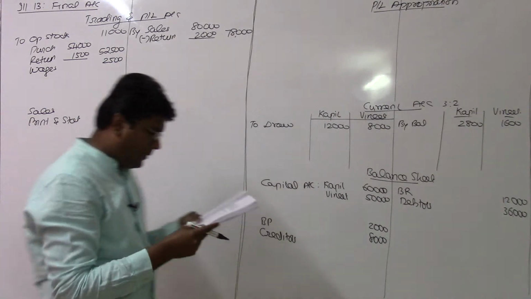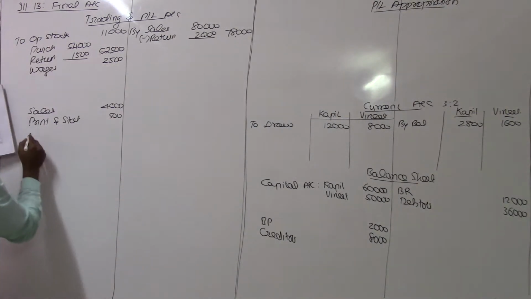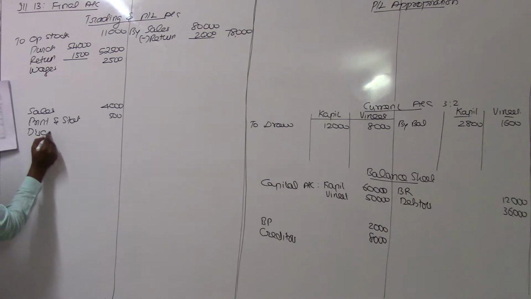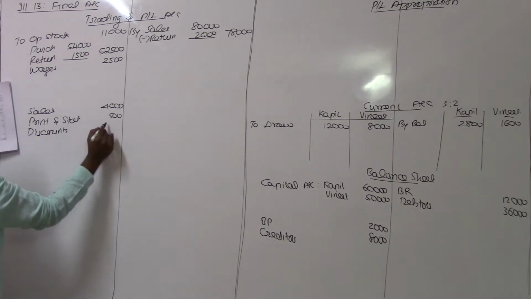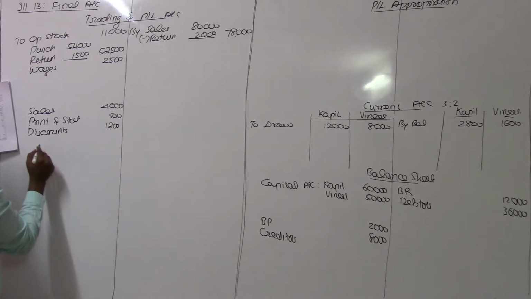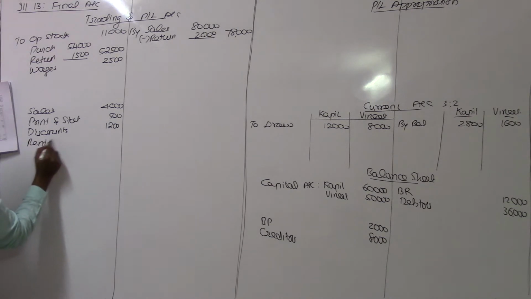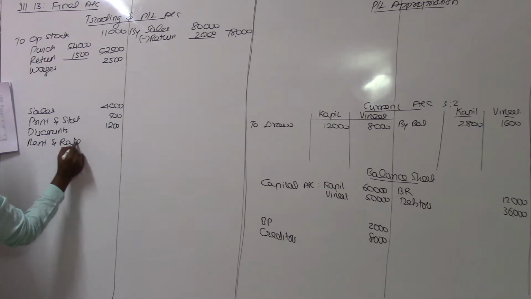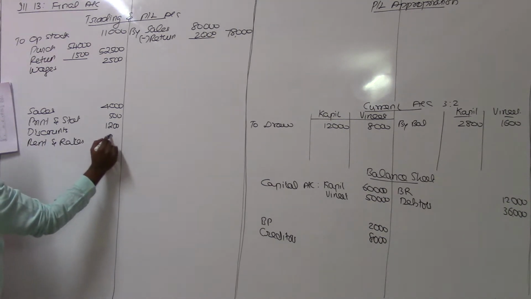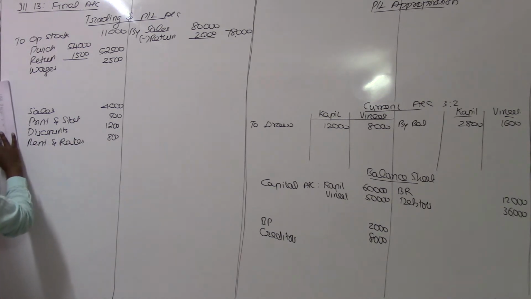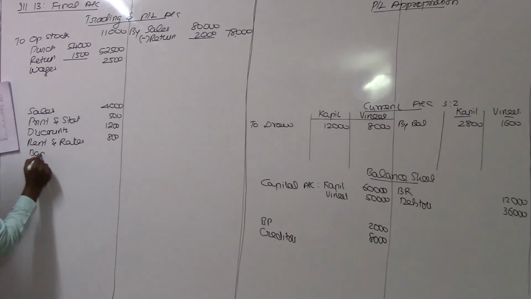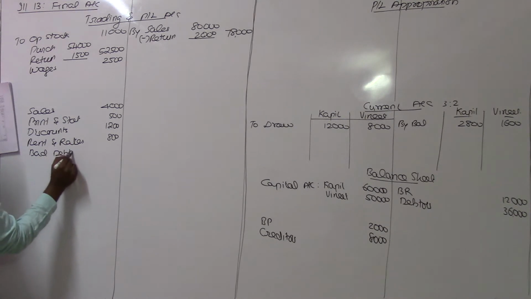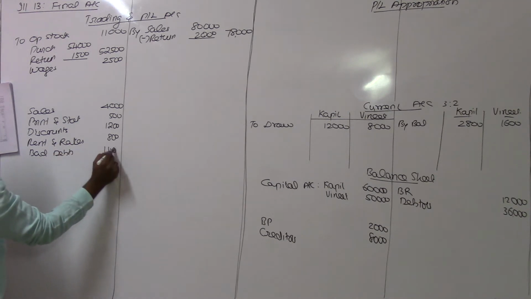Discounts on the debit side mean discount allowed, so I'll write here discount 1,200. Rent and rates are also expenses, debited to the P&L account, 800. Bad debt is also a loss, I debit here bad debt 1,400.